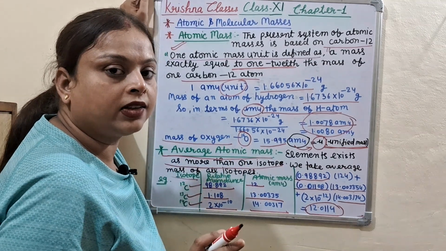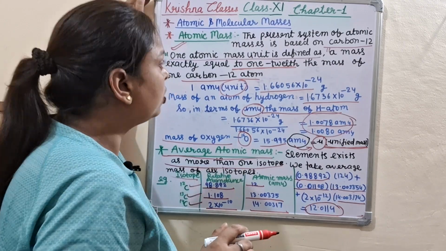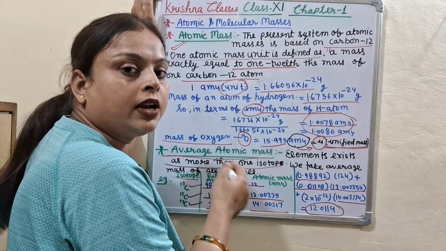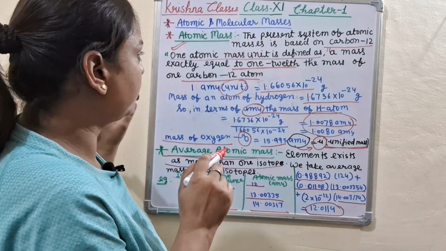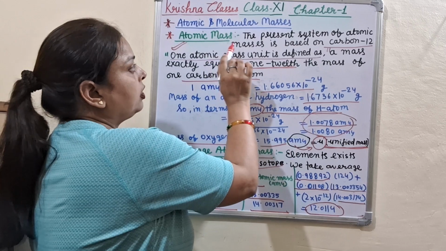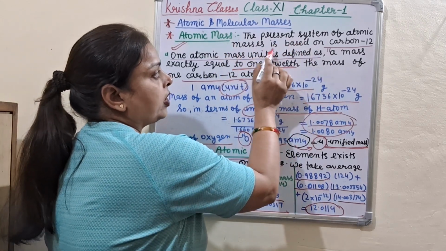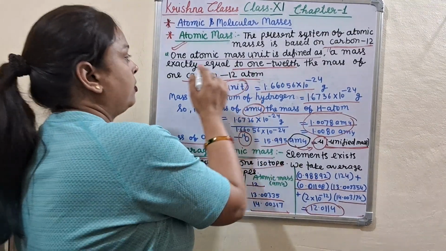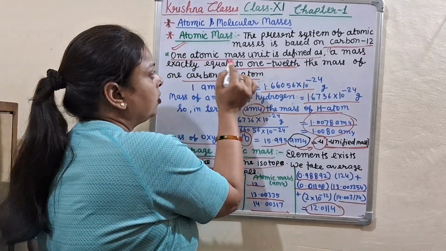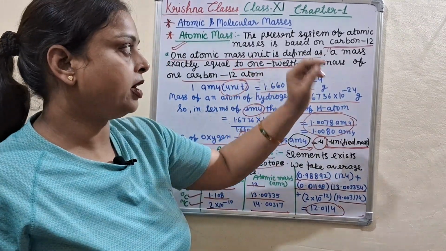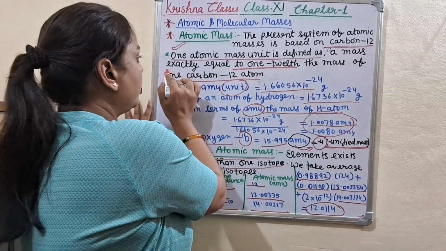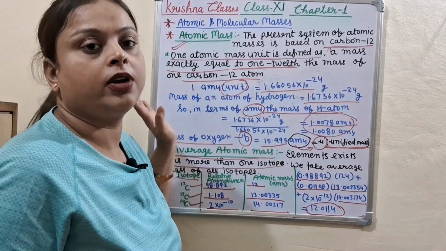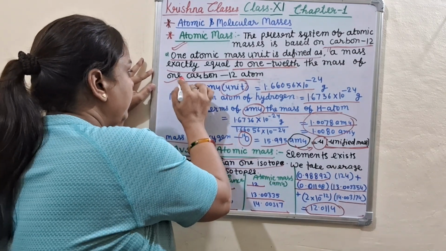So I repeat my class again. This is the mathematical part, so please watch carefully. You can watch again and again to clear the topic. What is the atomic mass? The present system of atomic mass is based on carbon-12. One atomic mass unit is defined as a mass exactly equal to 1/12 the mass of one carbon-12 atom. So this is the definition.